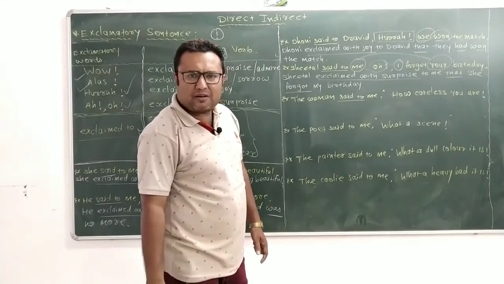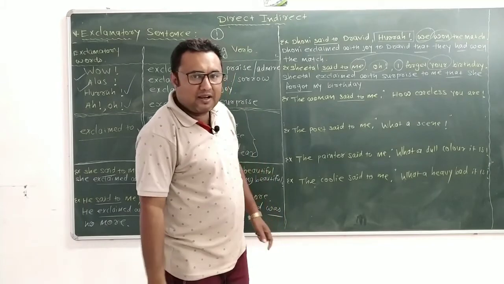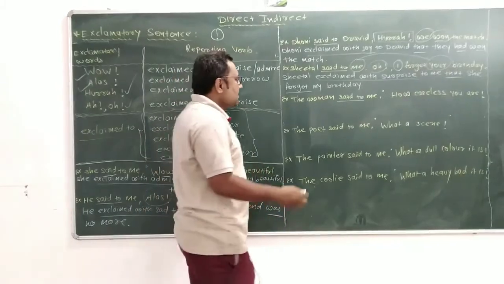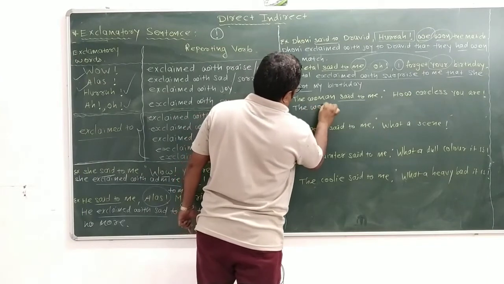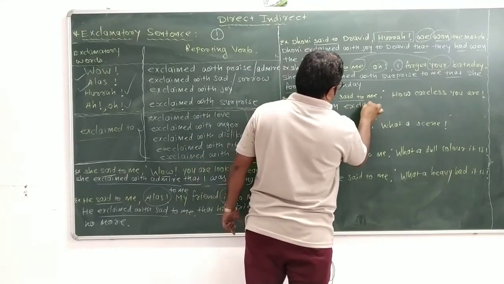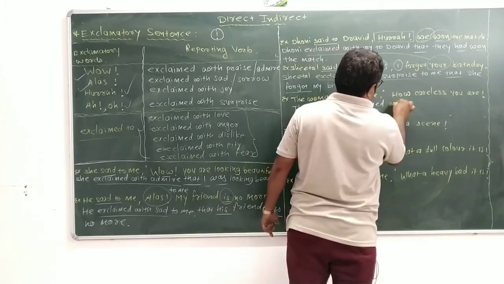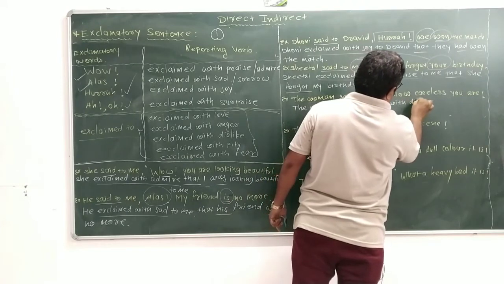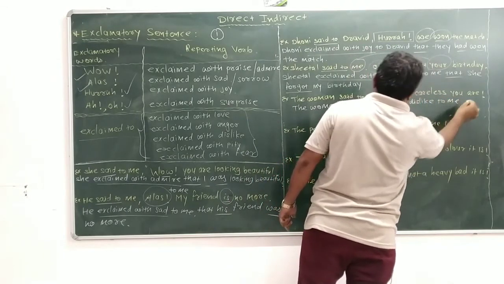Next, the woman said to me, "How careless you are!" The woman exclaimed with dislike to me.